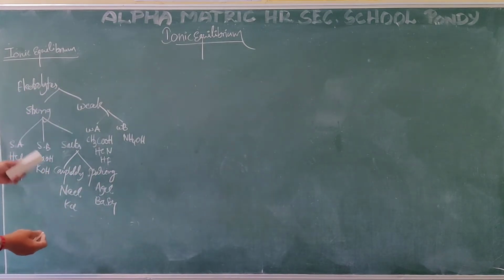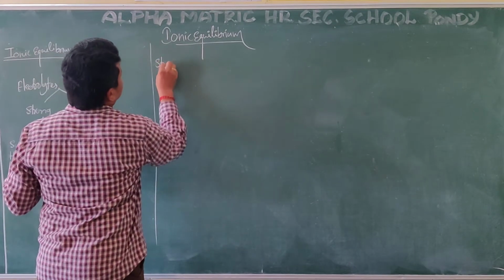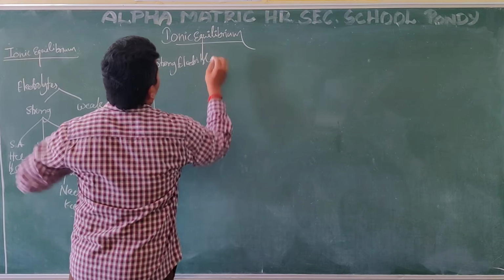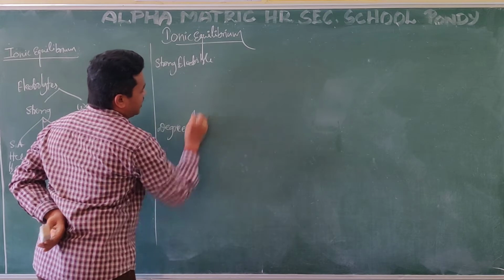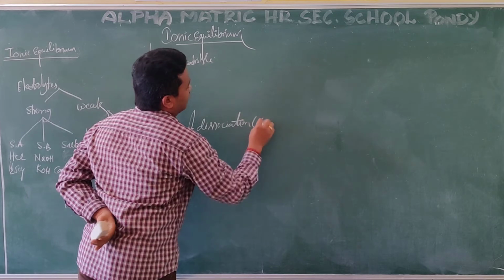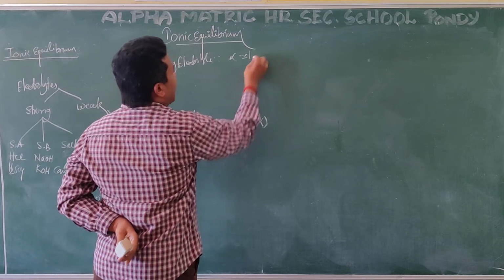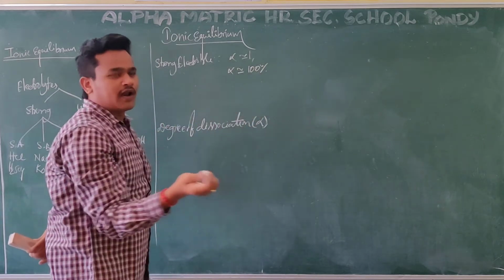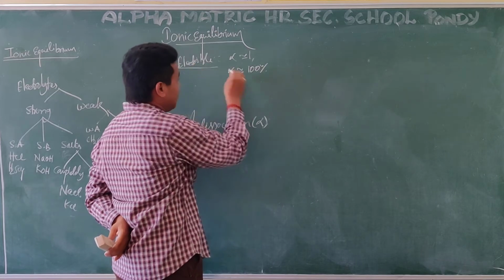Now, what does strong electrolyte mean here? How can I say that something is a strong electrolyte? For a strong electrolyte, the degree of dissociation, that is alpha, is almost equal to 1. Otherwise, alpha is almost 100%, and 100 by 100 is equal to 1. Both are there. For strong electrolytes, alpha is almost equal to 1, otherwise it will be 100%.